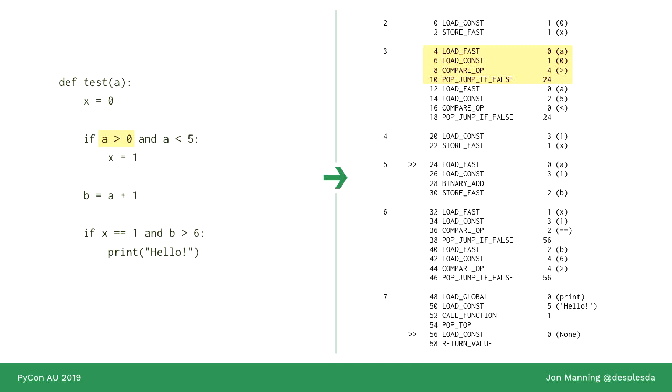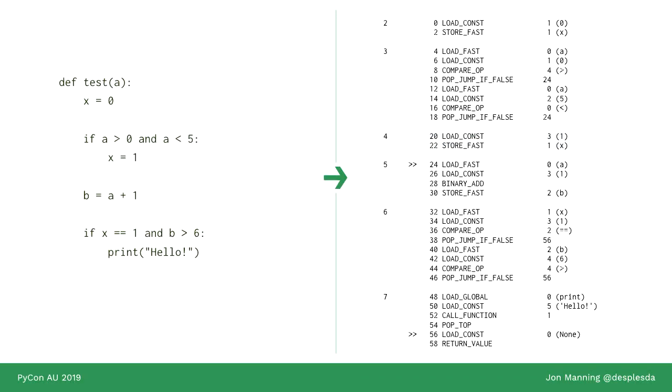And then if that turns out to be false, we jump to instruction 24. That's about halfway down the screen there. And then a very similar thing happens there. So we're just doing very, very simple operations that are much easier for our kind of analysis to reason about. So storage works in a very similar way as well, which we've seen.